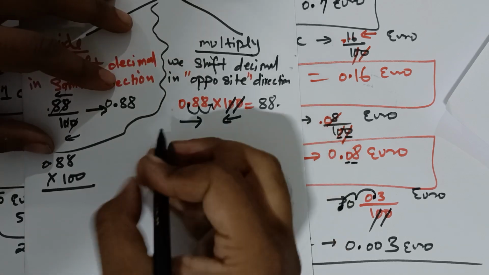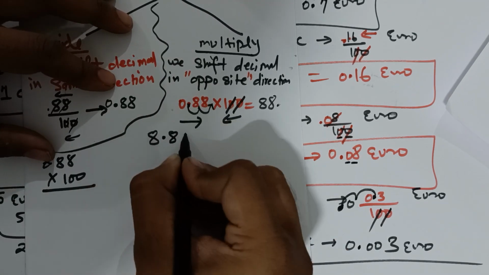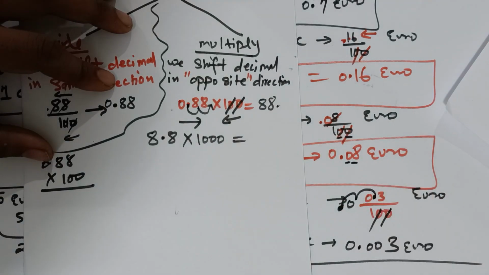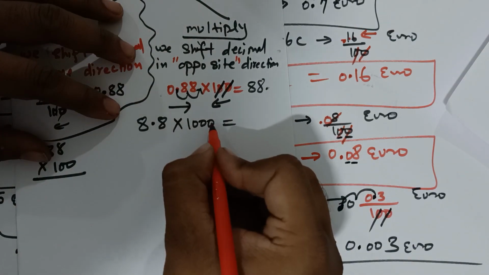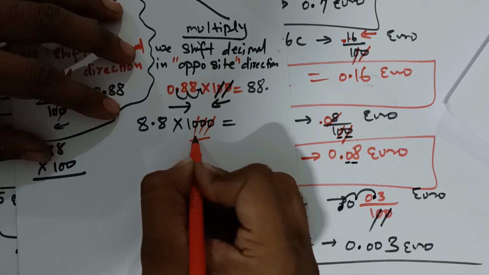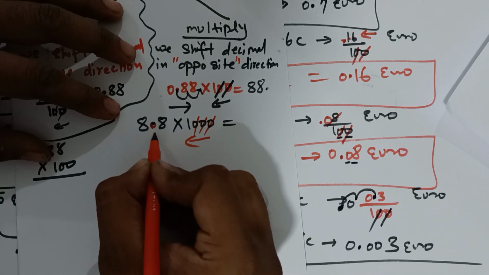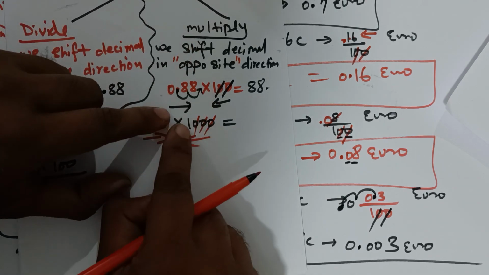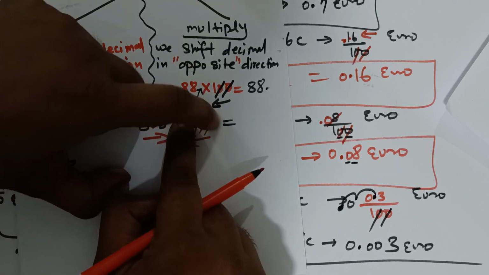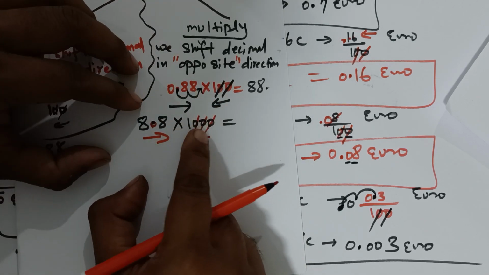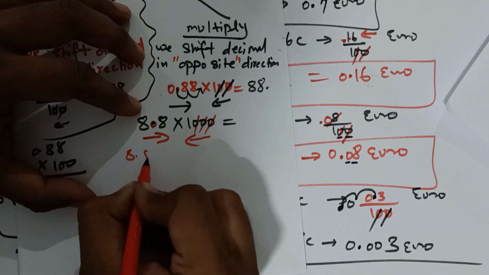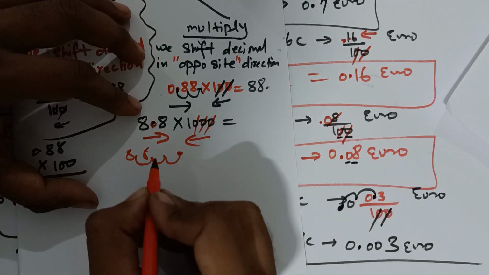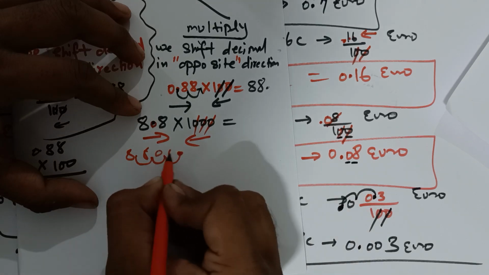Okay. For example, 8.8 into 100 or 1000. Okay, 1000. So how would you manage this? See, how many zeros are cancelling? 1, 2, 3. Now catch the decimal and go in the opposite direction. How many jumps? 1, 2, 3. Only the zeros count, don't count the 1. So put the decimal like this, 1, 2, 3. The decimal came in last place, so in this blank place you put the 0.